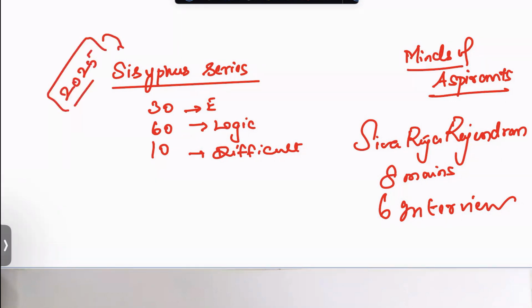So this is the video in which we look into the formula that we have been seeing in this Sisyphus series. As I have been already saying, there would be some basic questions, not easy questions. I have marked it as an easy question, which we should actually get in the question paper, then approach the logical questions, then leave the questions which are very difficult in order to attain this cutoff.